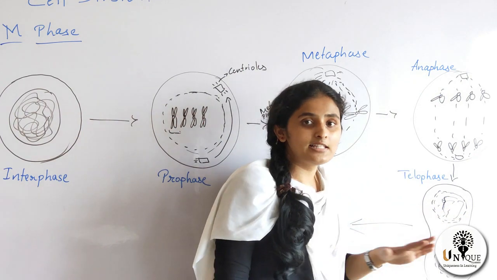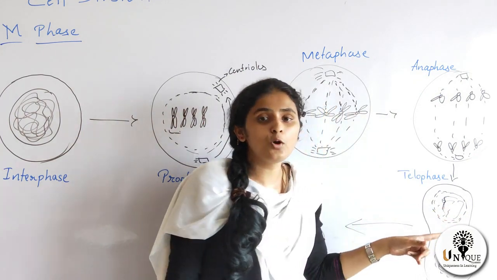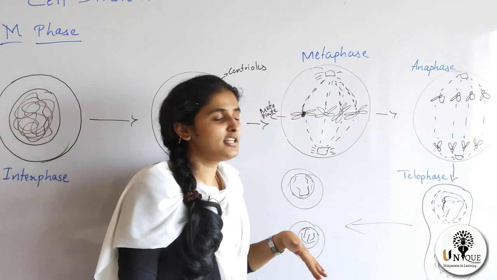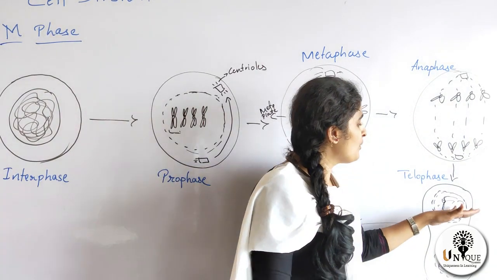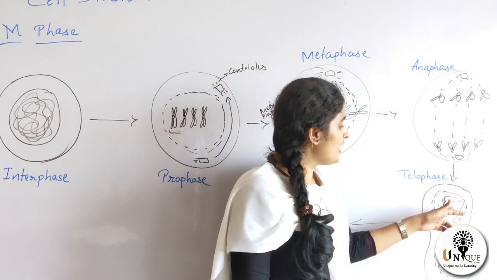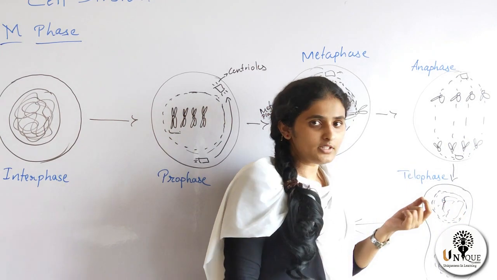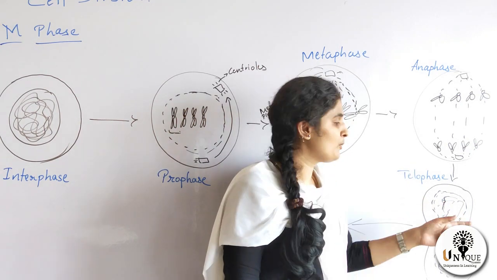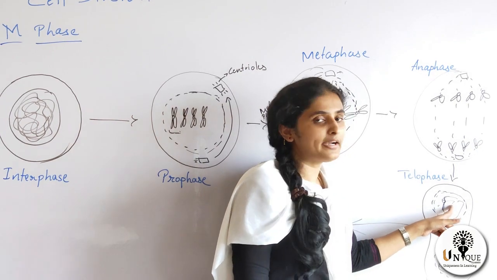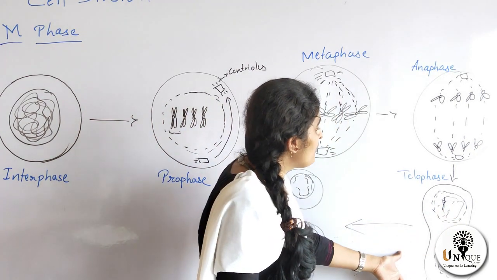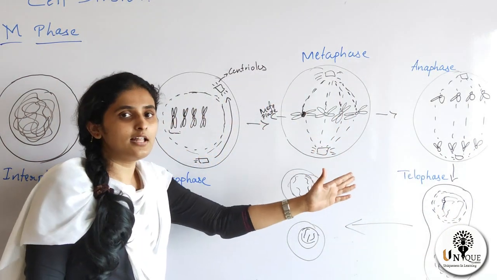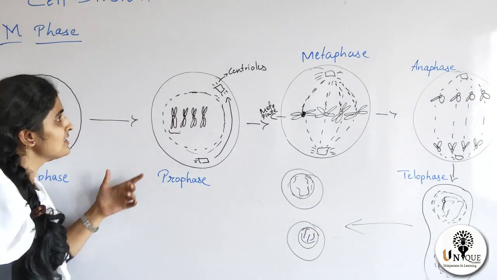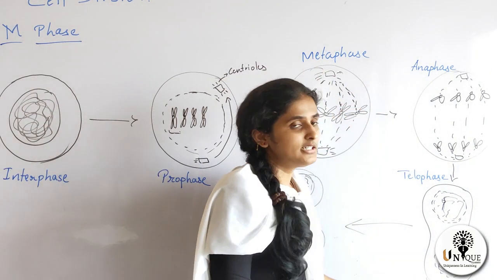Spindle fibers disappear here, and the chromosome material undergoes decondensation again. So chromosomes are decondensing. Here chromosomes are becoming thin, becoming chromatin material. So this is telophase. These are the phases of M phase, that is prophase, metaphase, anaphase, and telophase.